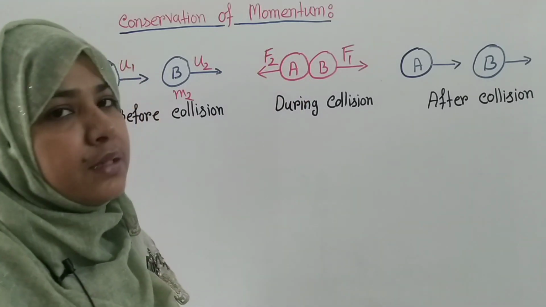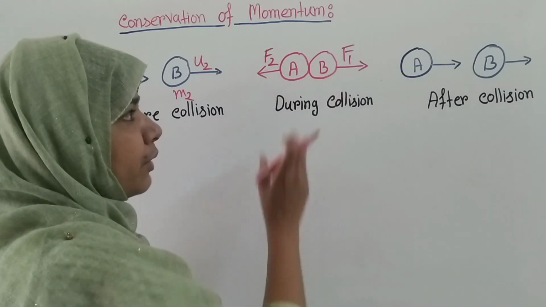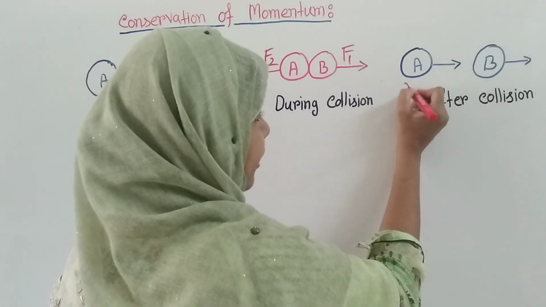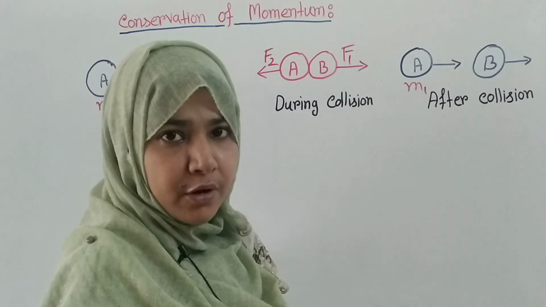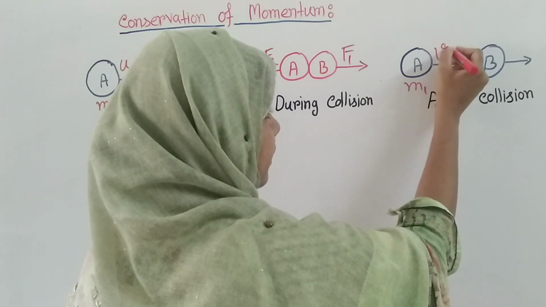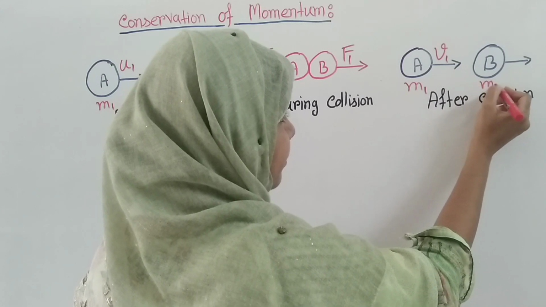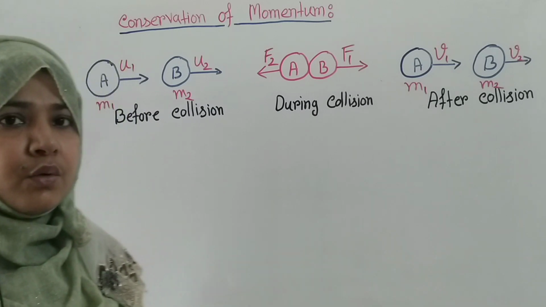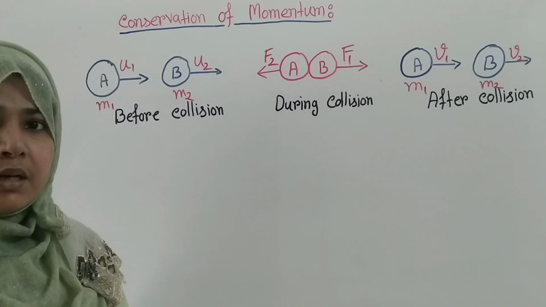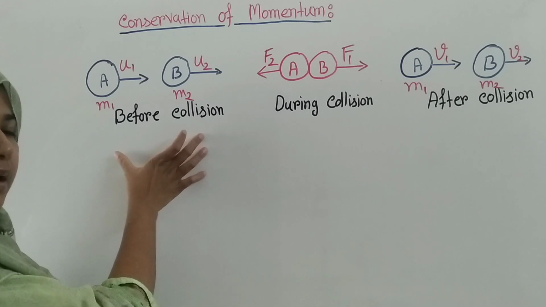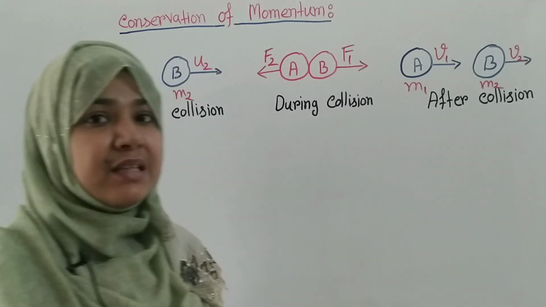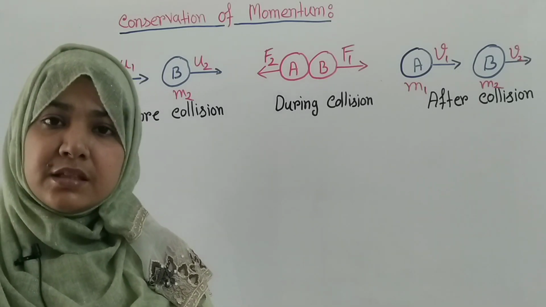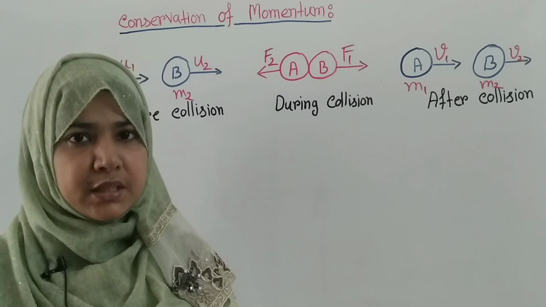So suppose the reaction force is F2. Now after collision, these two objects start to move with new velocities. After collision the velocity of object A is v1 and the velocity of object B is v2. Now if the total momentum before collision and after collision remains the same, then we can say that the momentum is conserved, and this is the conservation of momentum.